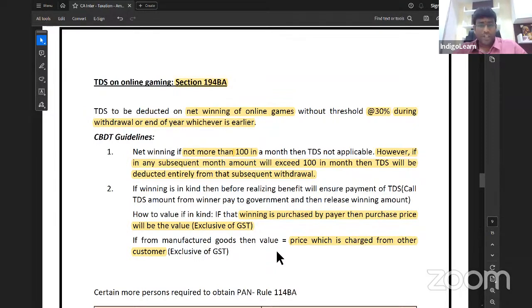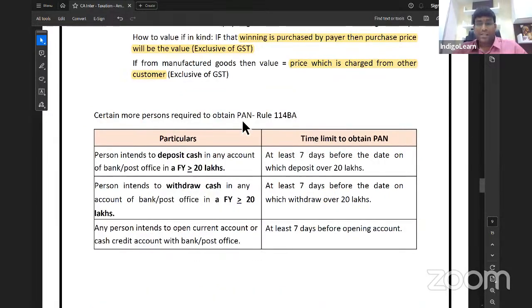Good, fair enough. Next. Certain more persons are required to obtain PAN, permanent account number, a 10-digit alphanumeric code. A person who intends to deposit cash in any account, could be a single account or it could be the aggregate of all amounts, any one account or aggregate of all accounts, greater than or equal to 20 lakh rupees. Or he intends to withdraw cash, greater than or equal to 20 lakh rupees.